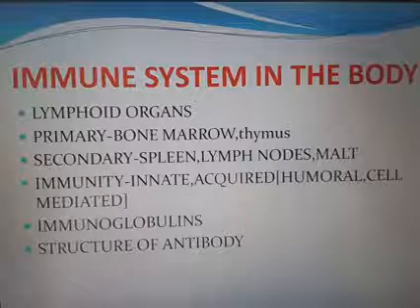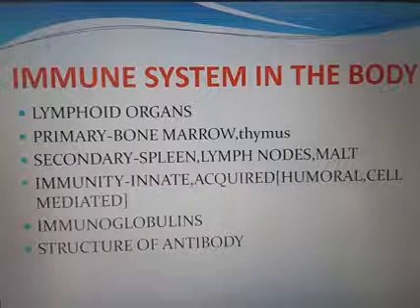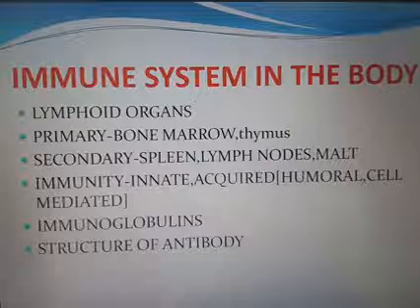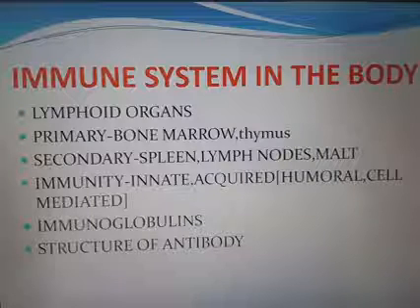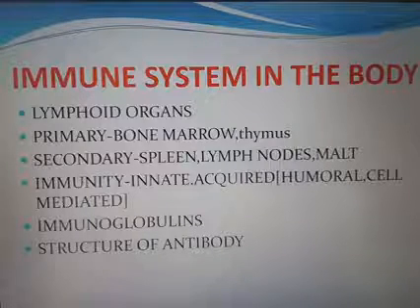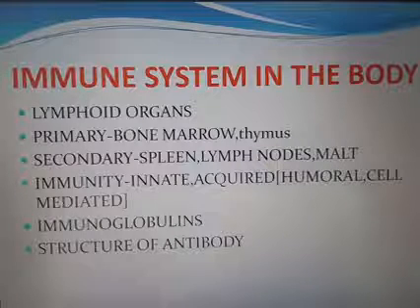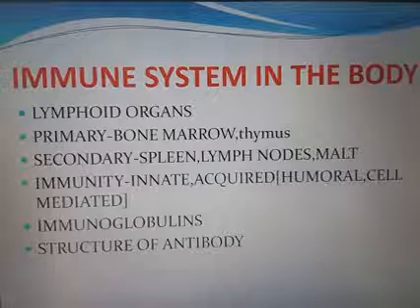The first encounter with a pathogen produces a mild response called the primary response. The subsequent encounter with the same pathogen evokes a highly intensified secondary response. The secondary response is attributed to the memory of the immune system.